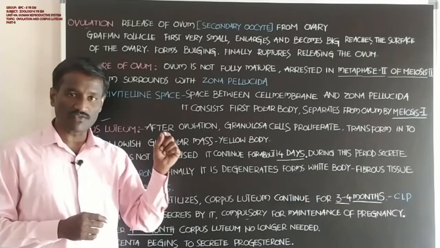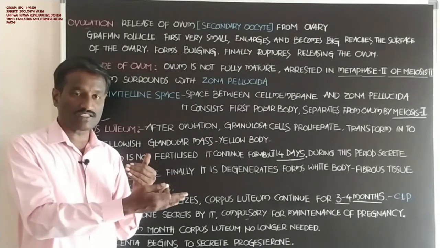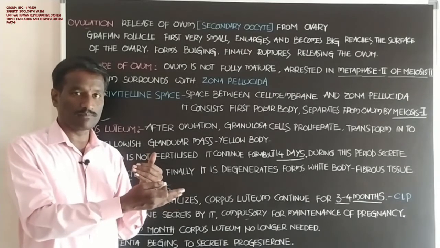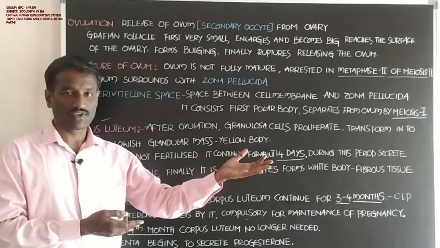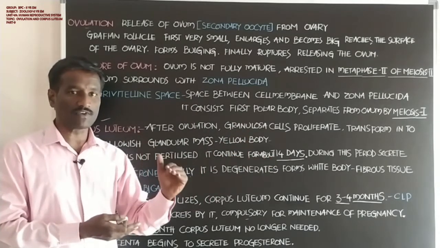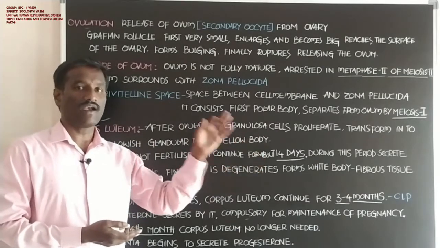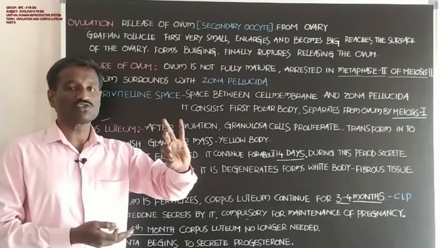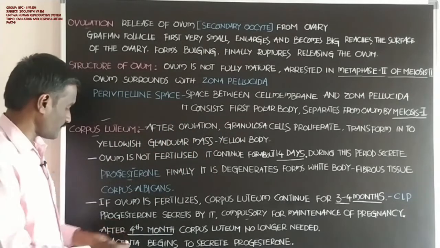Corpus luteum of pregnancy. If the ovum is fertilized with the sperm and it leads to pregnancy, at the same time the corpus luteum continues for 3 to 4 months, and at this time it is called the corpus luteum of pregnancy.